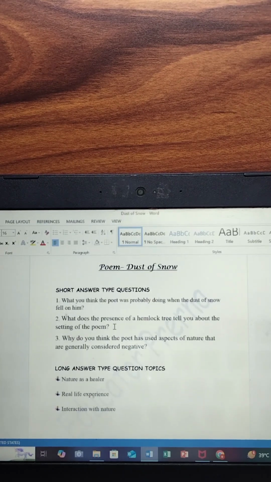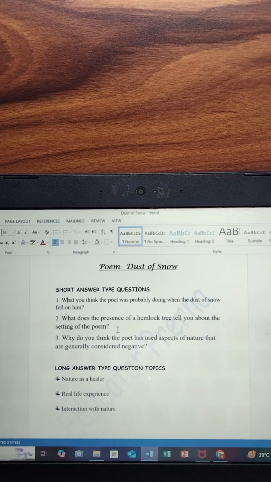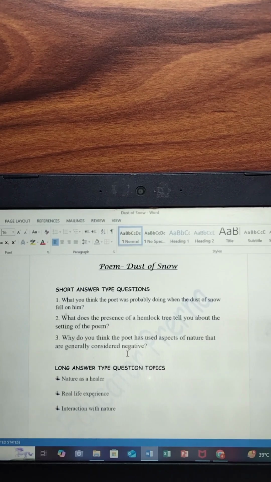What does the presence of a Helmut tree tell you about the setting of the poem? It tells us about the question that we have just answered in NCERT, the negative state of mind or the poisonous state of mind that the poet was in. Why do you think the poet has used aspects of nature that are generally considered negative? Because the poet wants to represent his state of mind using the crow and the Helmut tree as a symbol.